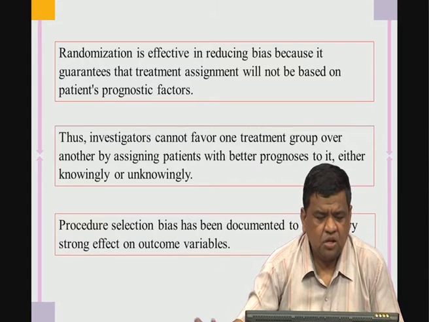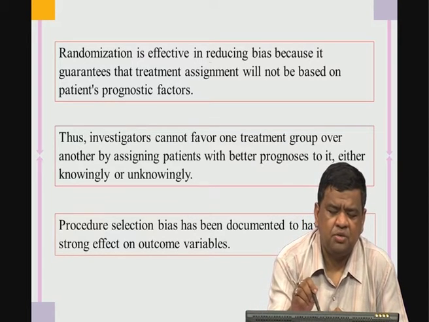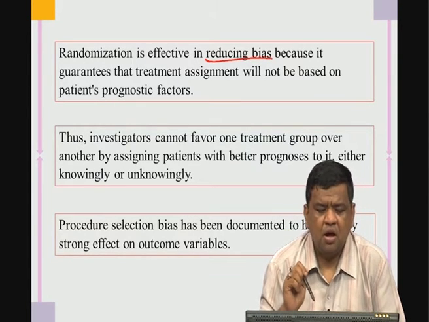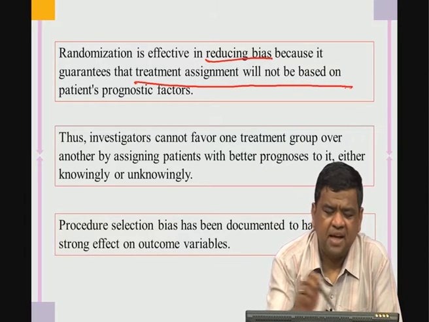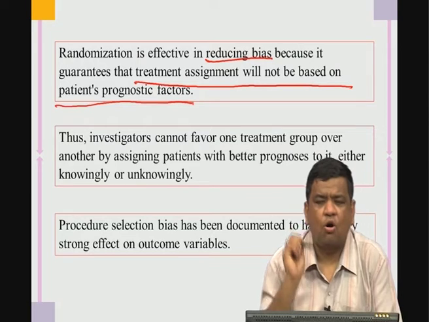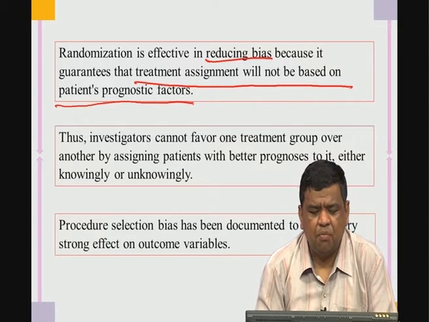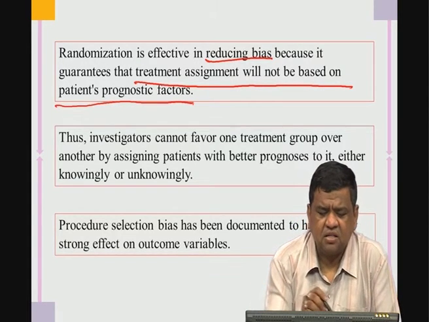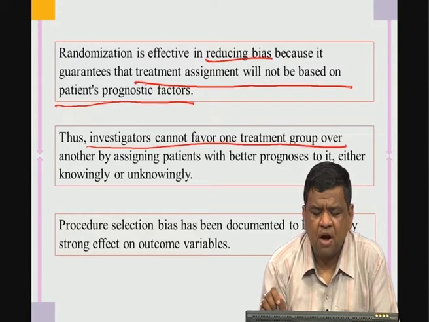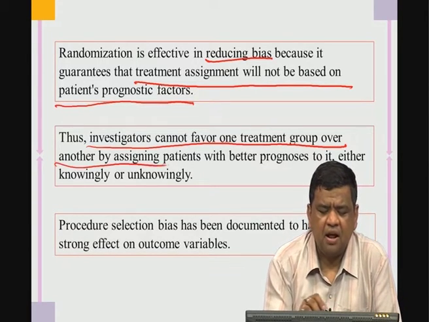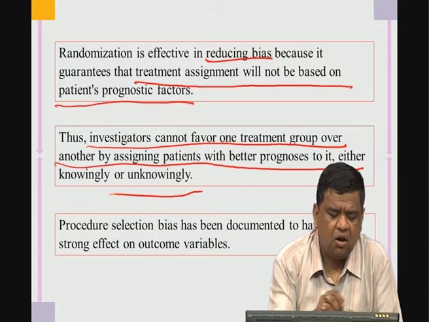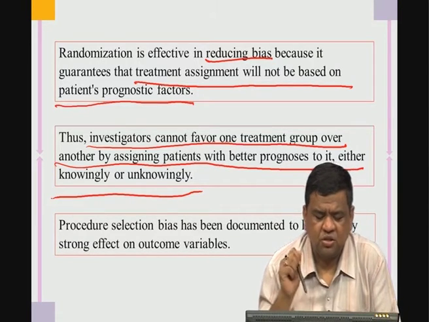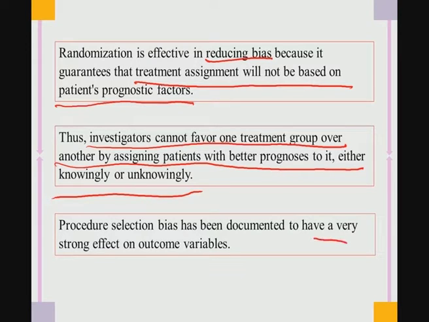metallic femoral head. So, randomization is effective in reducing bias, as I said before, because it guarantees that treatment assignment will not be based on the patient's prognostic factors. So, this is very important, and investigators also cannot favor one treatment group over another by assigning patients with better prognosis to it, either knowingly or unknowingly. And procedure selection bias has been documented to have a very strong effect on outcome variables.